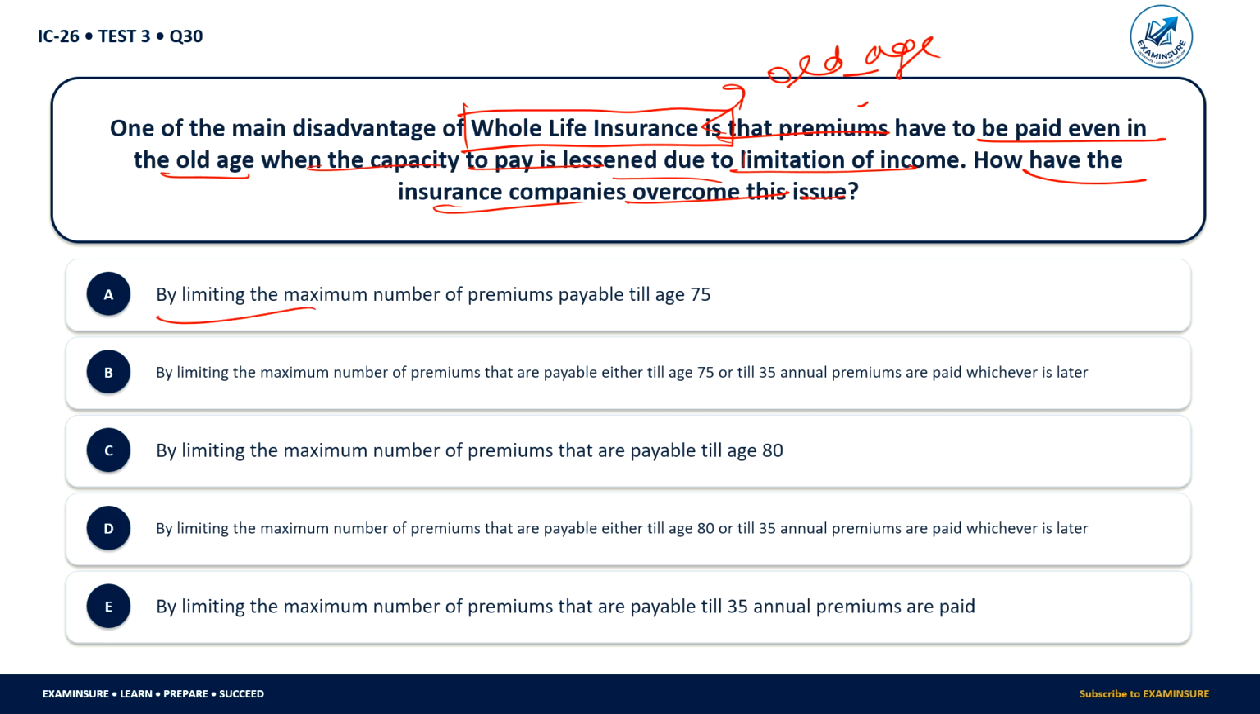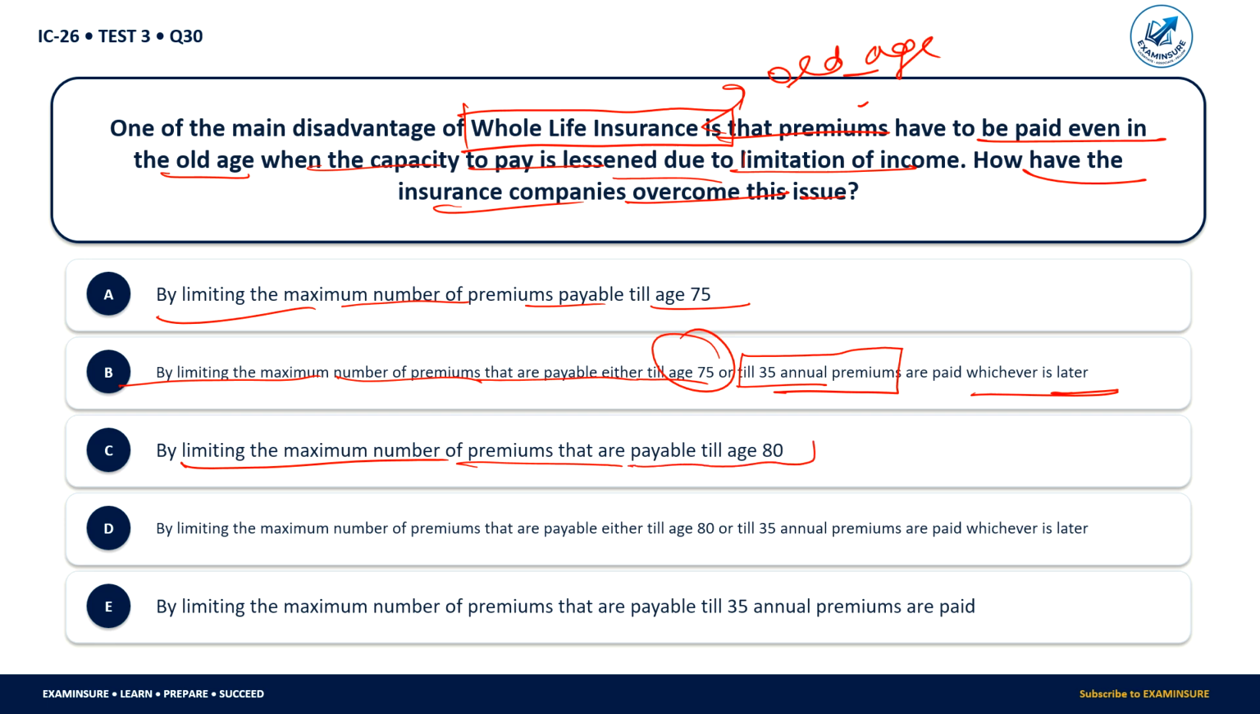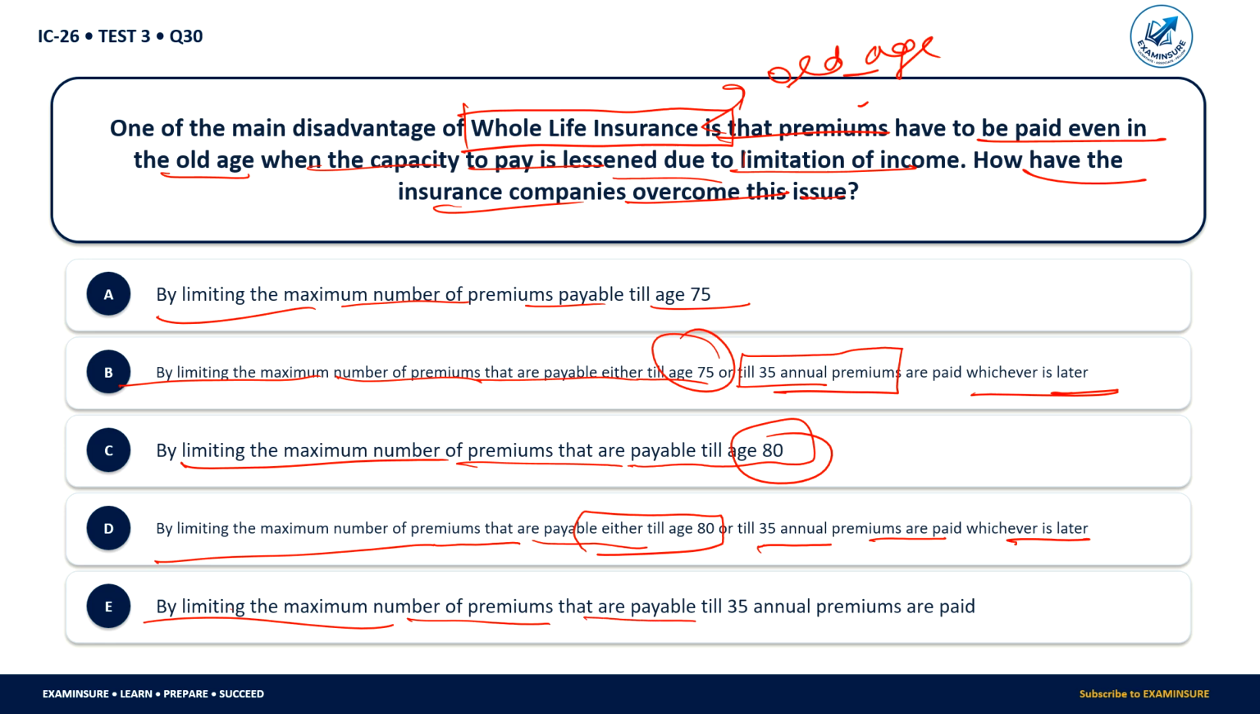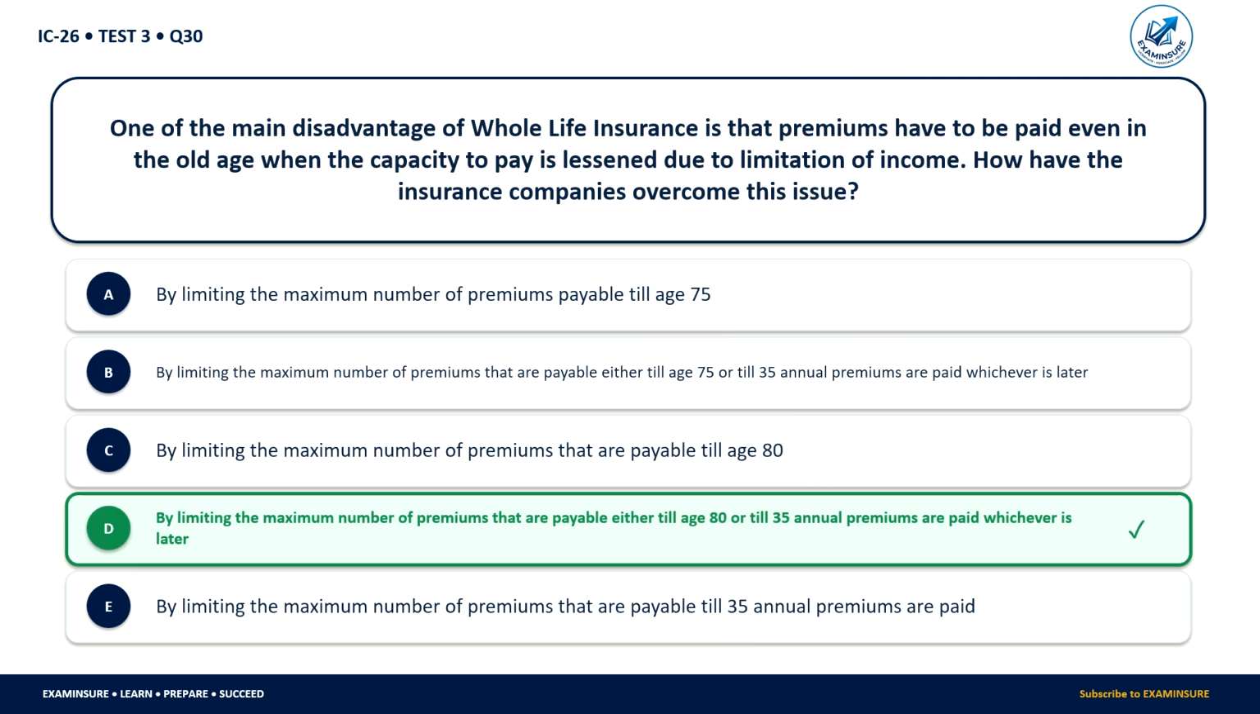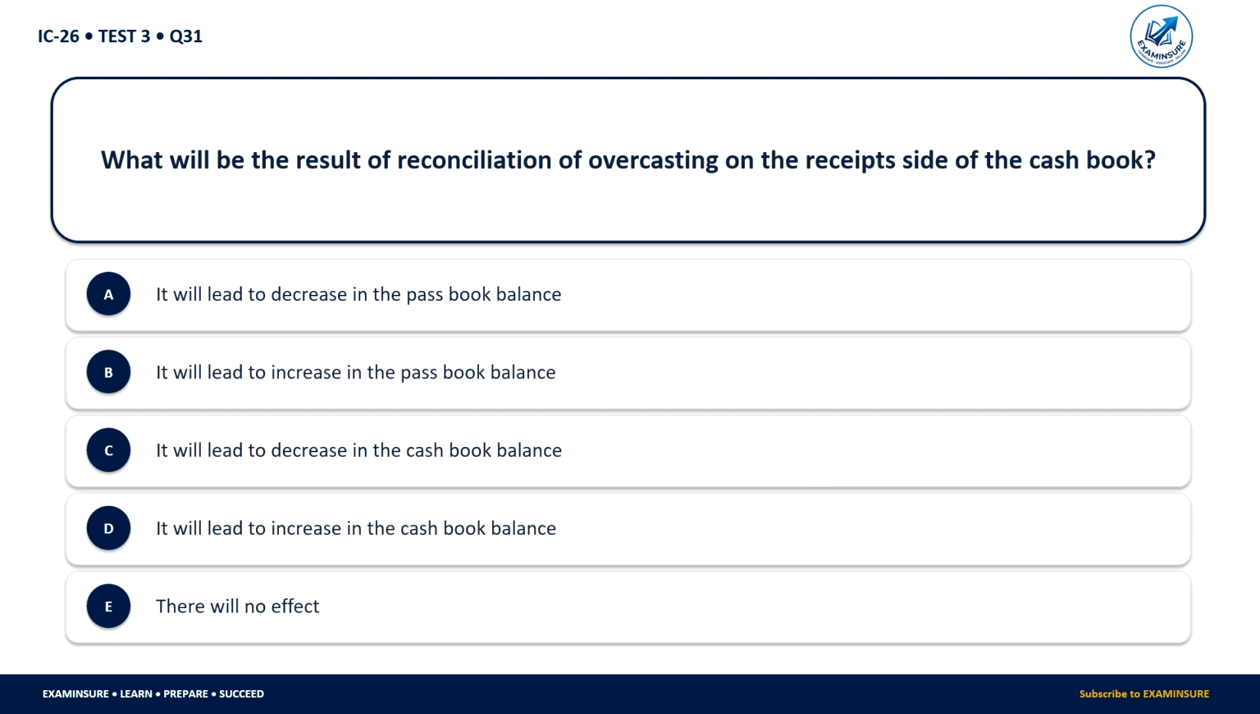By limiting the maximum number of premiums payable till the age 75, by limiting the maximum number of premiums that are payable either till the age of 75 or till 35 annual premiums are paid whichever is later. By limiting the maximum number of premiums that are payable till the age 80, by limiting the maximum number of premiums that are payable either till age 80 or till 35 annual premiums are paid whichever is later. By limiting the maximum number of premiums that are payable to 35 annual premiums paid. So here correct answer what should be? So here correct answer is by limiting the maximum number of premiums that are payable either till age of 80 or 35 annual premiums are paid.